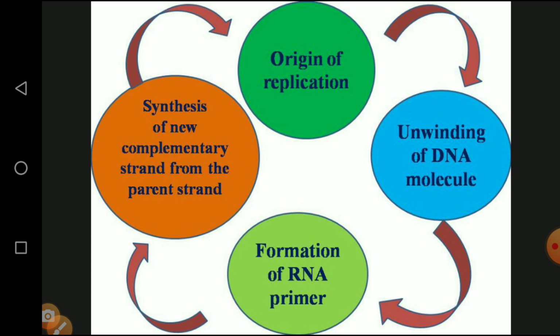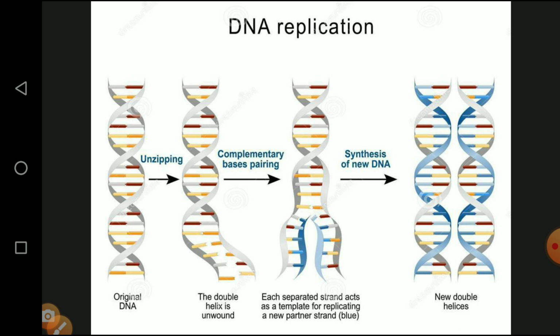Then fourth step, synthesis of new complementary strand from the parent cell. If one strand is formed, then what will happen? Below the region of the parent cell, another new complementary strand is formed. That is called the daughter strand. They are converted into new DNA. Then it is DNA replication.